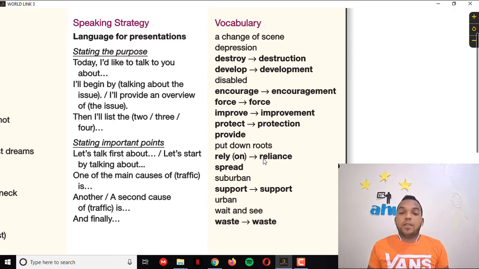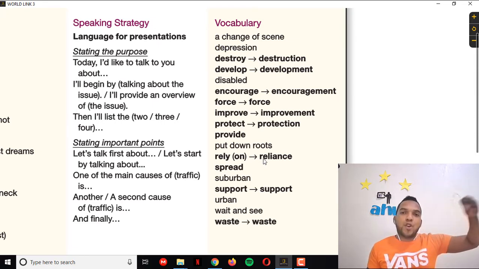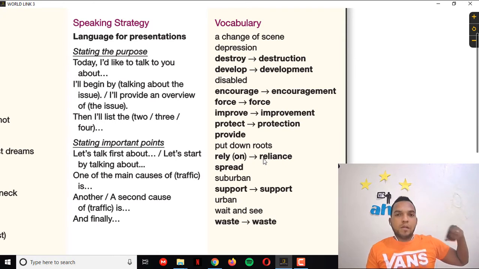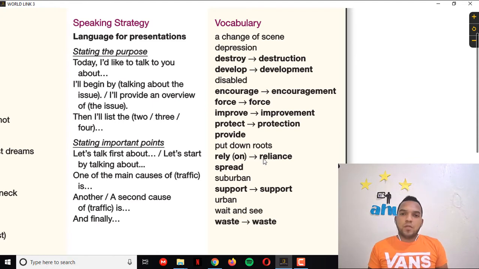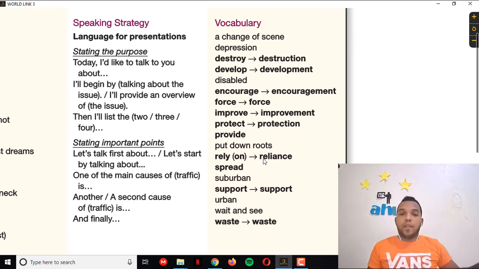Spread is the other, right? Spread can be, for example, spread the news, spread information. A spread is like when all of the people know or start knowing about something specific. For example, the news. Let's say there is already the vaccine for the coronavirus, and the people will be spreading all of that information to the whole world, and they will be knowing that information.